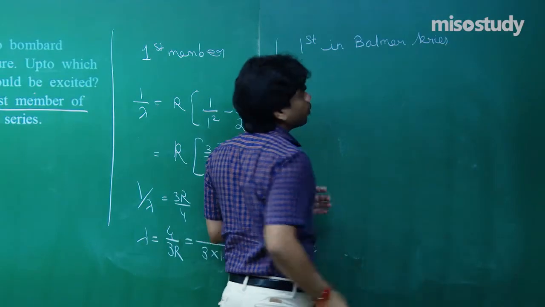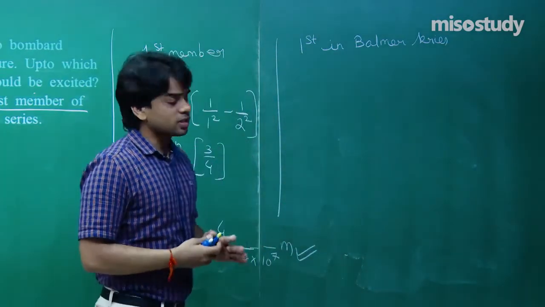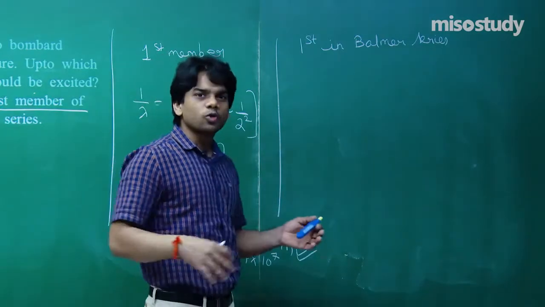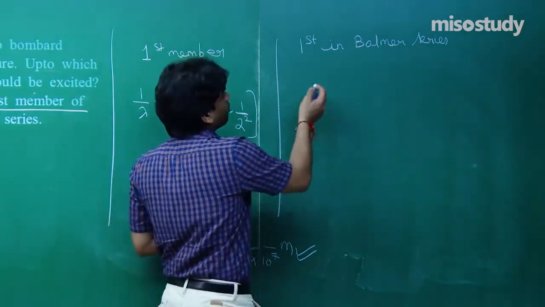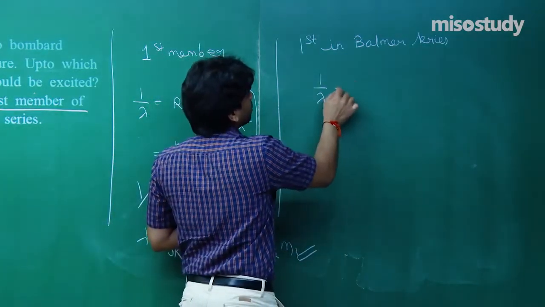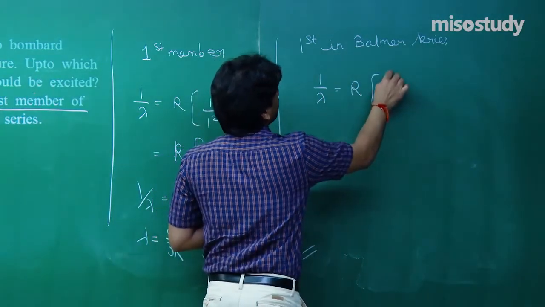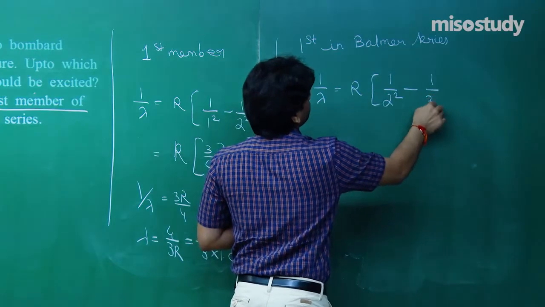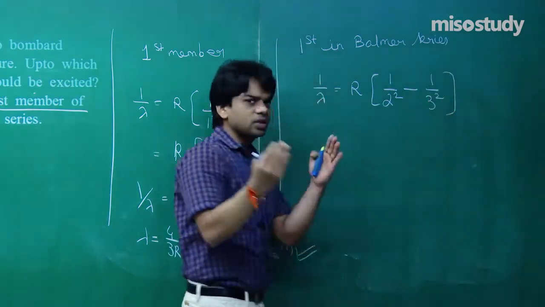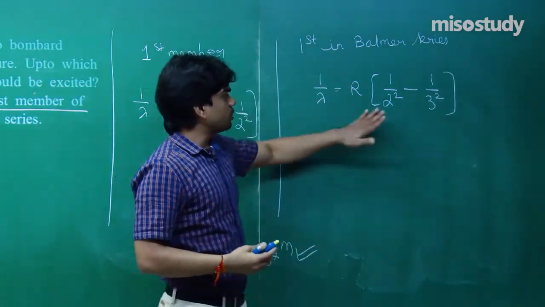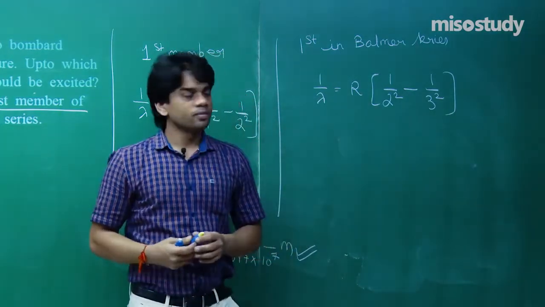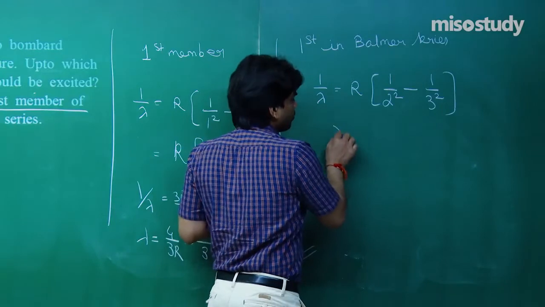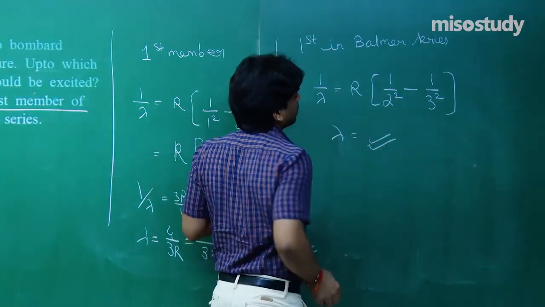I believe that I am not making you spoon feed it, because some things in calculation you can do on your own, that will be helpful for you. You may also practice with me here, that will be good. So 1 by lambda equals R, and here 1 upon 2 square minus 1 upon 3 square. It makes a transition from third to second, because in Balmer series the electron has to reach here. So 1 by 4 minus 1 by 9, and further calculation will lead you to the required lambda.